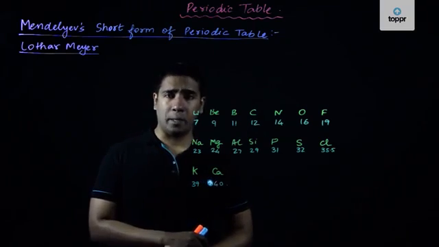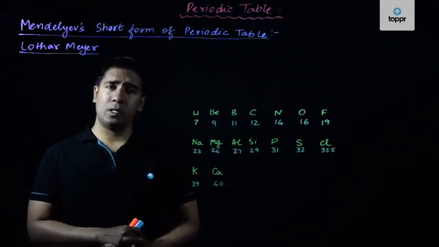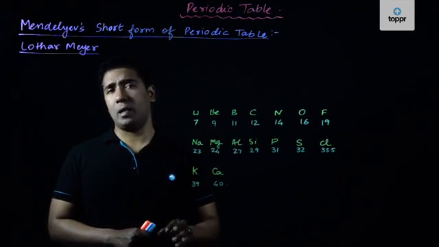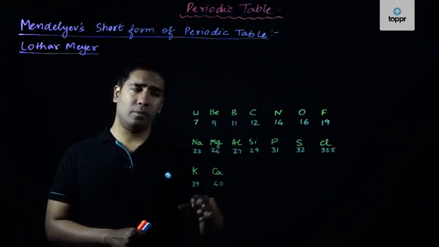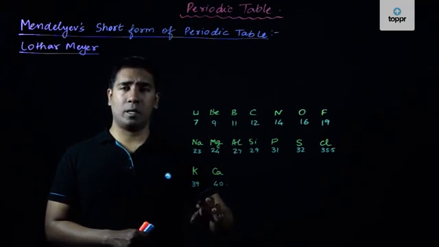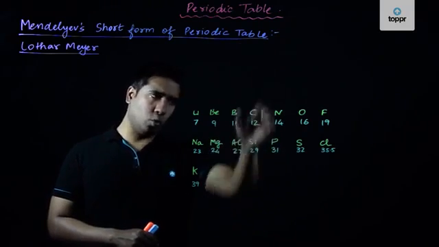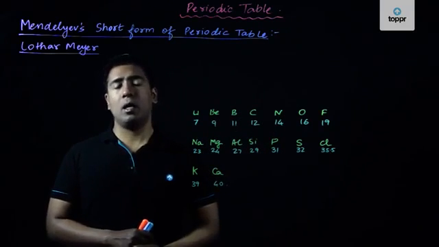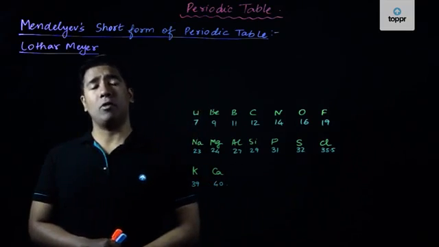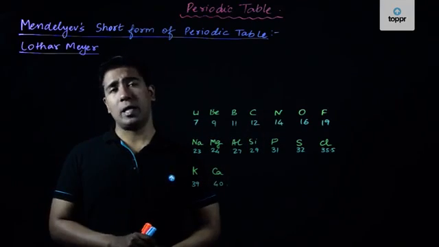So what he had done was he ensured that all the elements present in one particular group had similar physical and chemical properties. Those elements present here in the second group had similar physical and chemical properties. All the elements present in each group had to have similar chemical and physical properties. Again, in the case of Mendeleev also, as I have already told you, he had arranged all the elements in terms of increasing atomic weights.